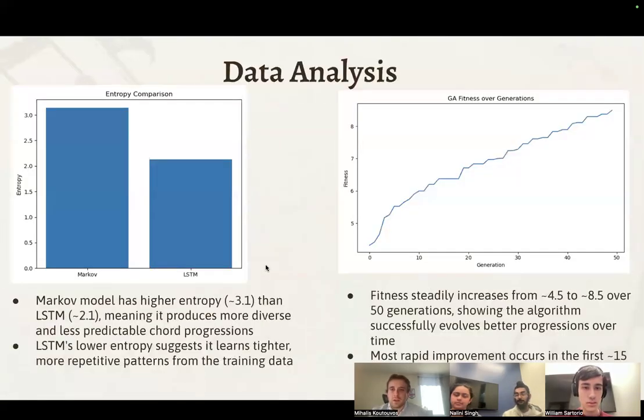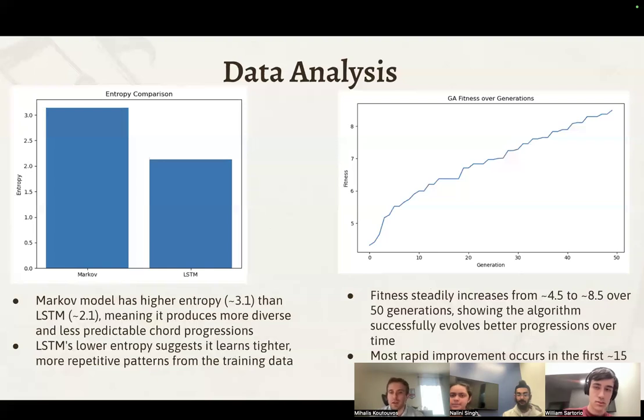So we'll start with the data analysis. For some context, the data in this case was a huge list of chord progressions from all sorts of different music. Music, after all, can be condensed into chord progressions, and those chord progressions can also be made back into music. So we used a text file that William made and analyzed it here.